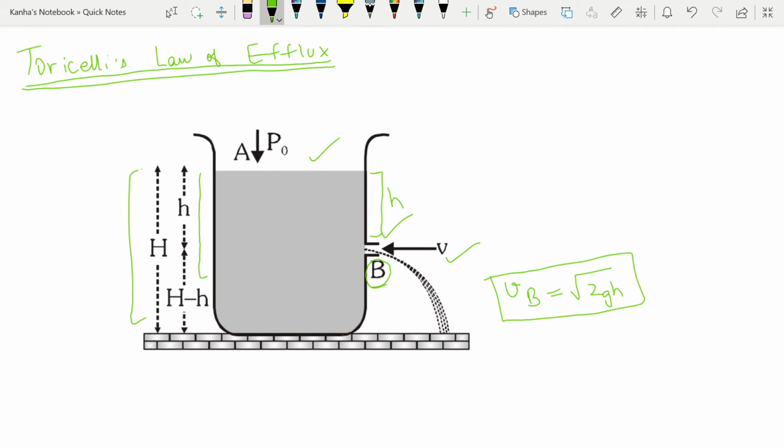Note that this equation is same as that of a freely falling body after falling through h height and is known as the Torricelli's law.